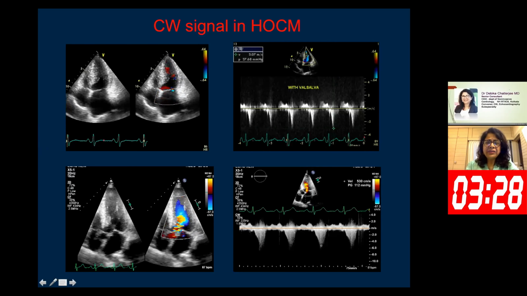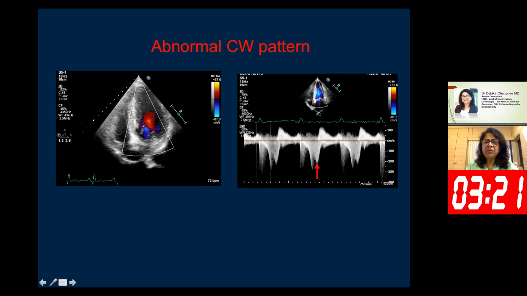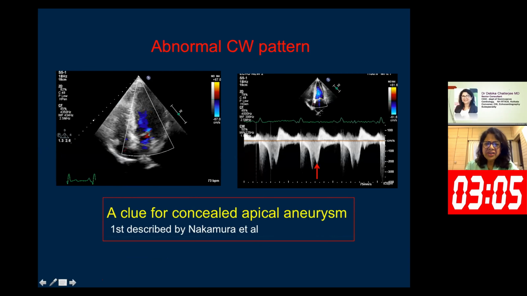Whereas in my case, the first signal was in systole, the second signal was in early diastole. So immediately I understood that this is an abnormal CW signal, and this patient must be having an aneurysm, which I have missed. Because in this type of hypertrophic cardiomyopathy with mid cavity obstruction, the presence of this second signal in the CW Doppler is a clue for the concealed apical aneurysm.